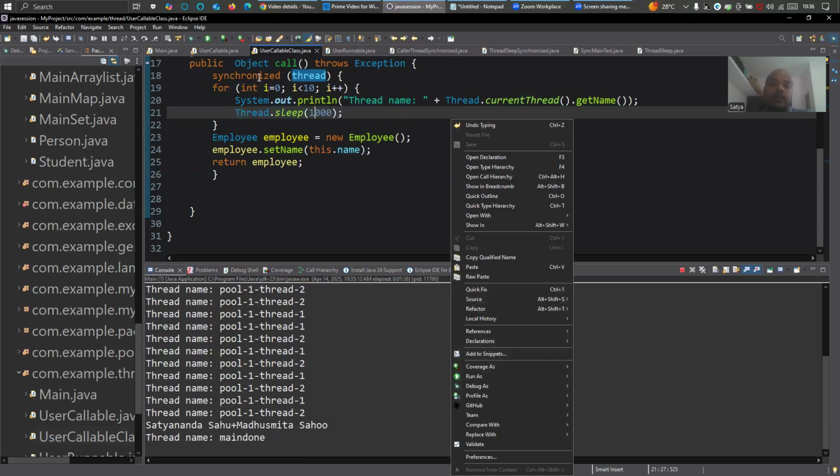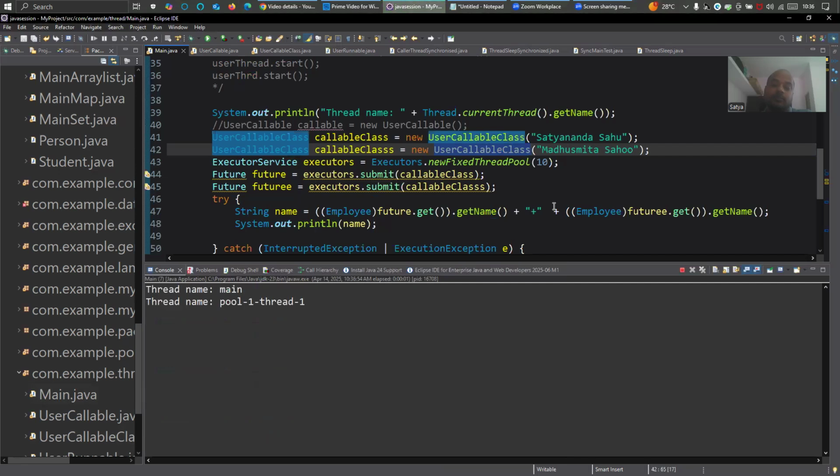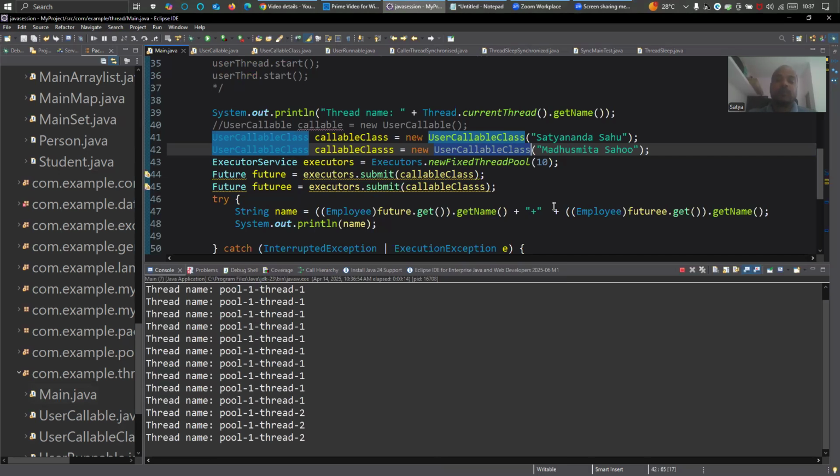So let me run it again. You can see, now thread two, and now thread one has come into the picture, right? See, until thread one finishes, thread two will not come. If I put this, what is happening? Alternate was happening, it was not working, right? Now thread two. So this is a kind of sequence. Okay, at the end it will come. See how it works. That is called thread locking system or synchronized work. So now we are done with thread.